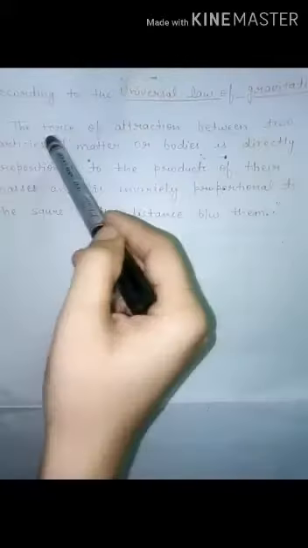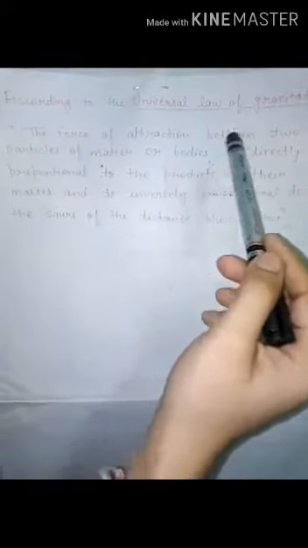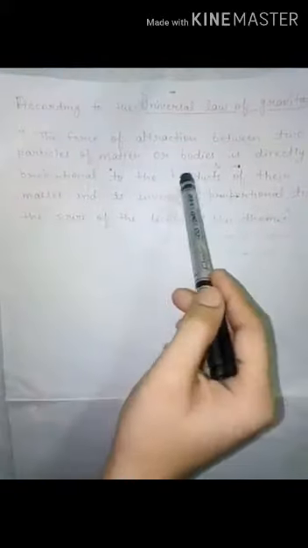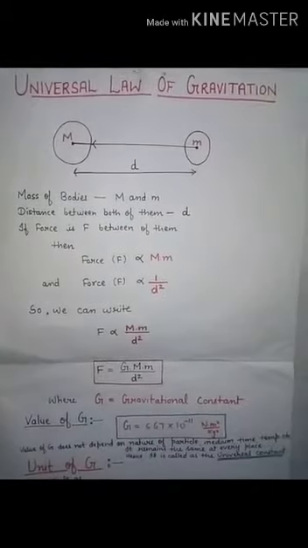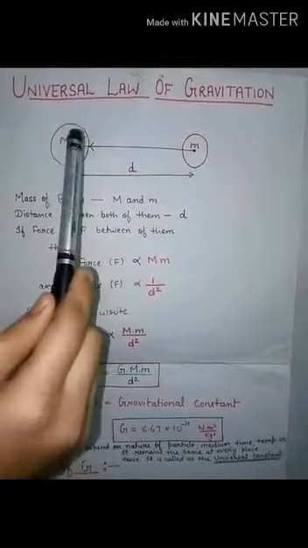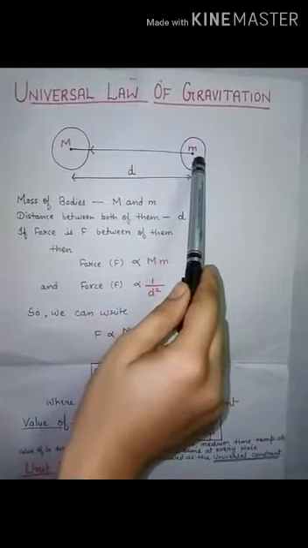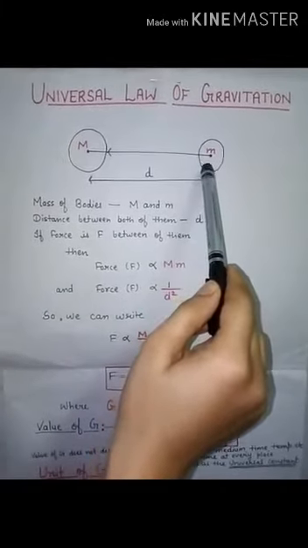Now, universal law of gravitation. According to the universal law of gravitation, the force of attraction between two particles of matter or bodies is directly proportional to the products of their masses and is inversely proportional to the square of the distance between them. Suppose two bodies of mass capital M and small m are placed at a distance d from each other.